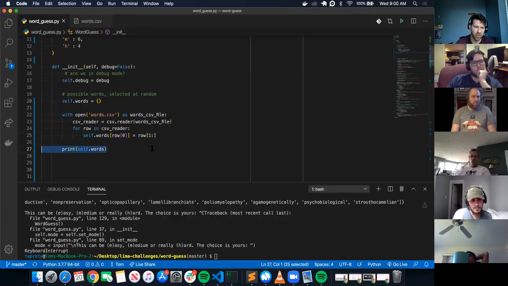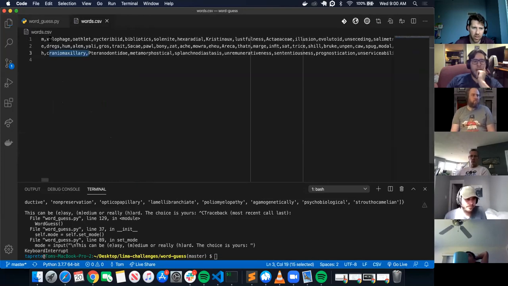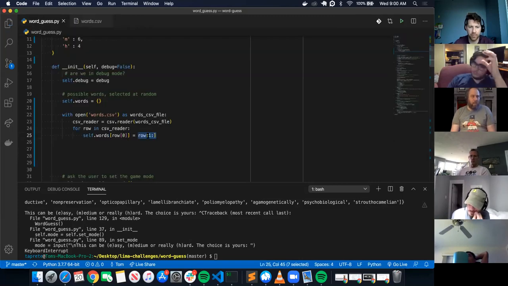Does anybody have any questions about how this is assigning the easy, medium, hard as a key to this words dictionary? And then also the value is the value at index 1 all the way to the end of the list.